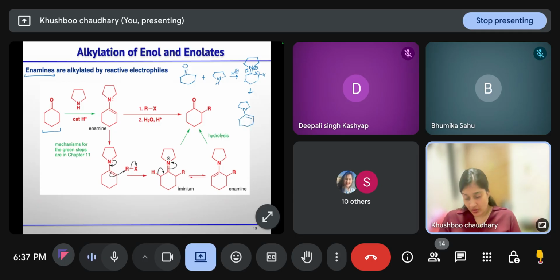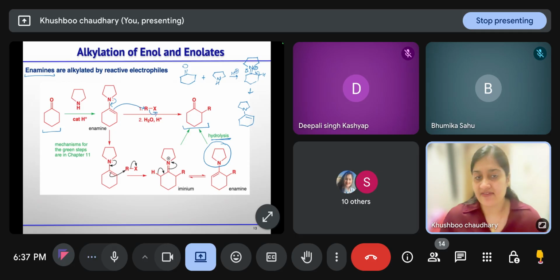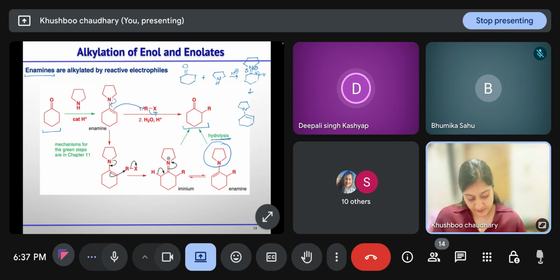Once this enamine forms, it can undergo reaction with the alkyl halide. So now your nitrogen lone pair will fall, it will attack the alkyl halide, and your X negative will leave. That will take the proton and this enamine will form. Now on hydrolysis, pyrrolidine will leave and you will get the ketone back. Is this mechanism clear? How we are getting enamine, and then from enamine, after alkylation, how we are getting the ketone back? Yes, ma'am, clear. Okay.